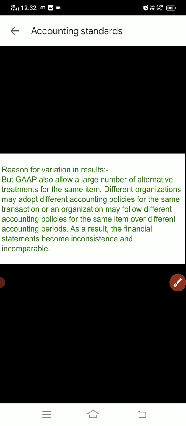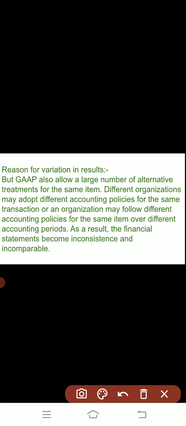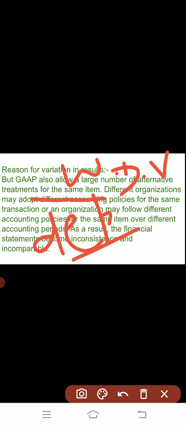But when these principles were adopted, then also there were variations in the result. The results of all the organizations were not same, and what was the reason for the variation? That was because the GAAP allow a large number of alternative treatments for the same items. If we go to the depreciation, some organizations may adopt the fixed installment method or some can adopt the written down value method.